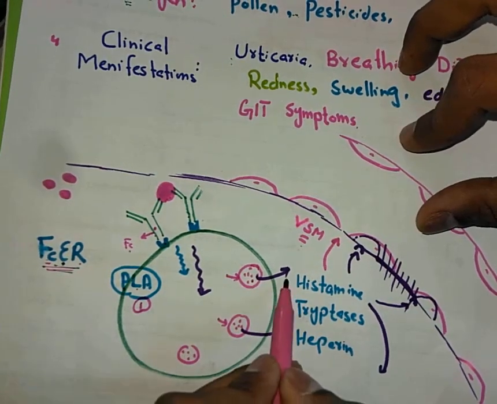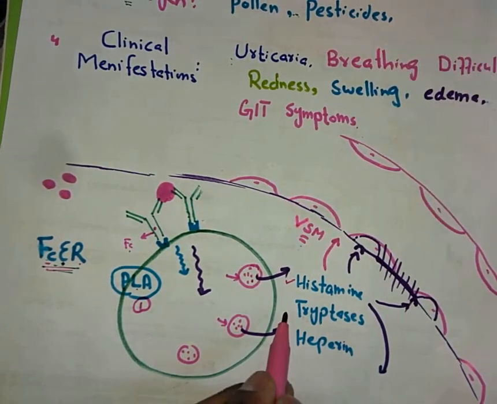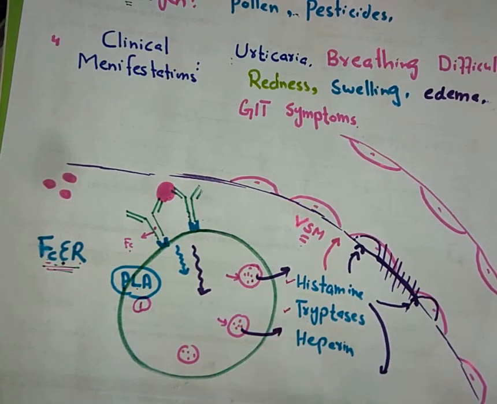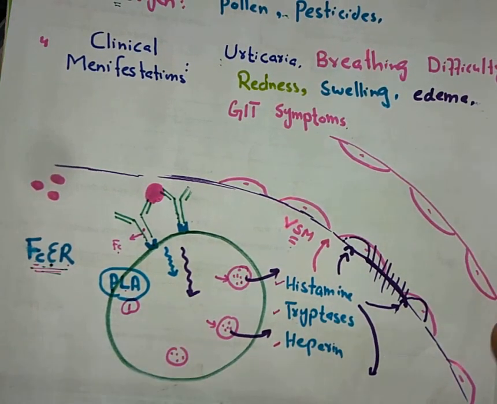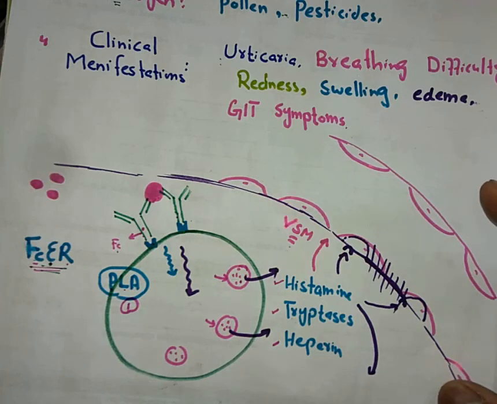These vesicles contain histamine, tryptases, and some proteoglycans such as heparin. Some other contents like chymase will also be released out of the mast cell into the interstitial fluid.